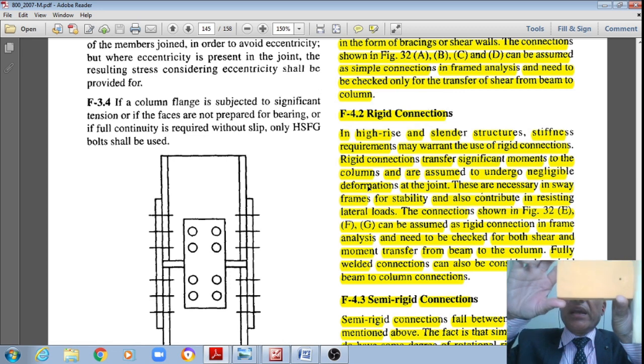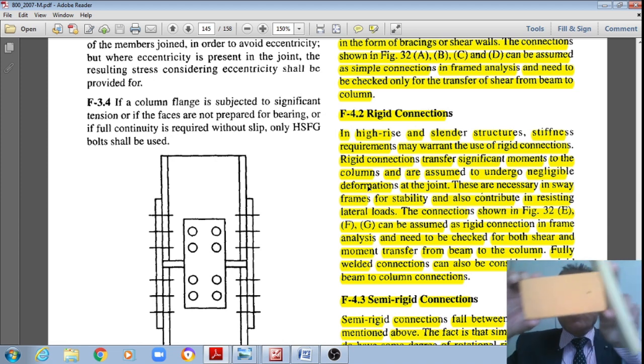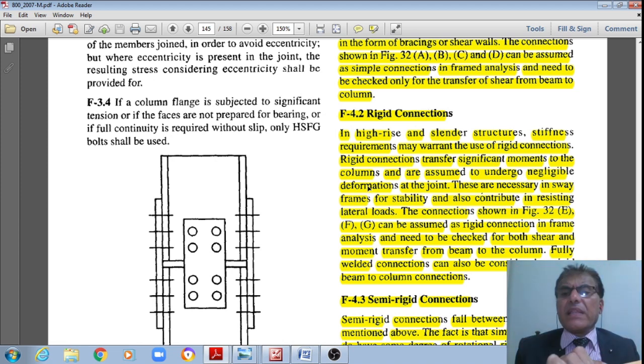These are necessary in sway frames for stability and also contribute in resisting lateral loads. The connections shown in figure 32 EFG can be assumed to be rigid connections in frame analysis and need to be checked for both shear and movement.